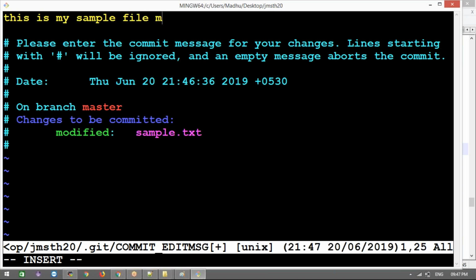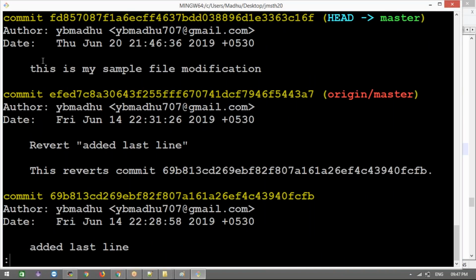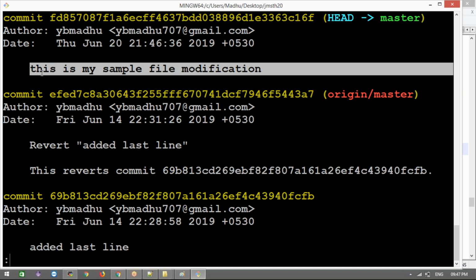sample file modification. Okay, this is what I need to write in. I save this file. Now see the git log here. What happened? That message will be deleted and this message will come into the picture. Got it?